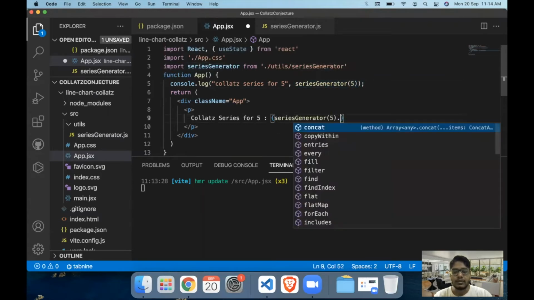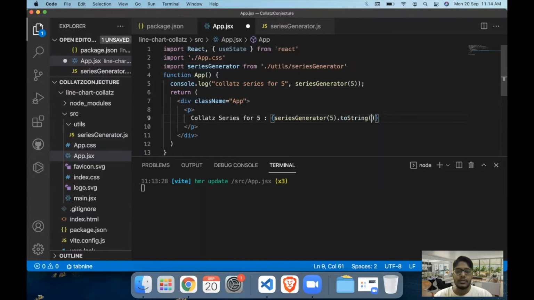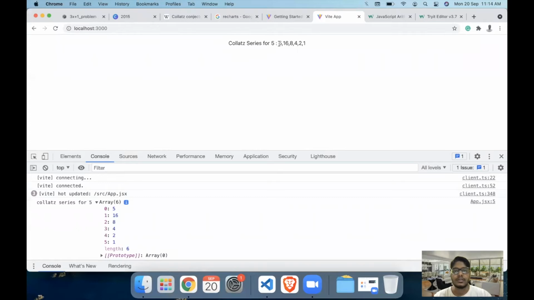And I think I will have to go with toString to print this out as a string, and let's just see what we get. So this is what the Collatz series looks like for 5: 5, 16, 8, 4, 2, 1.